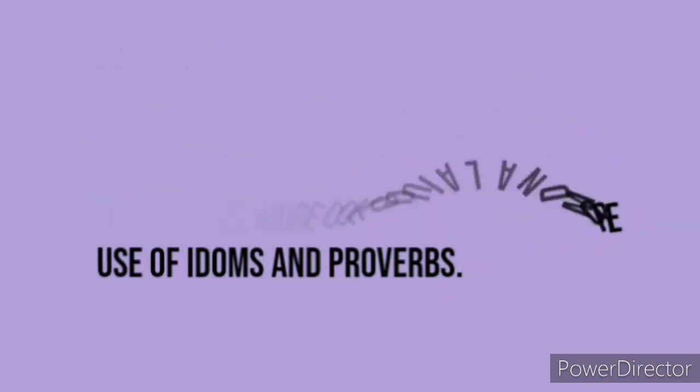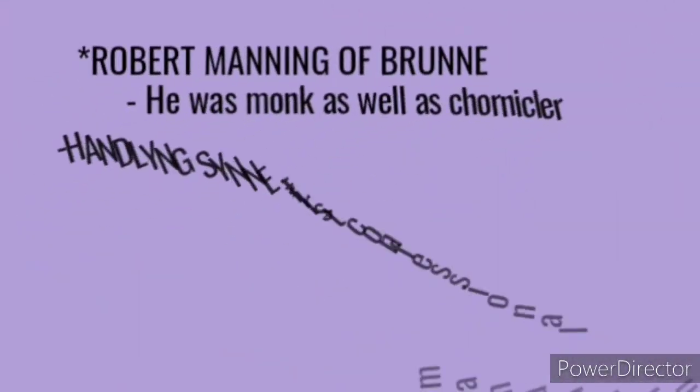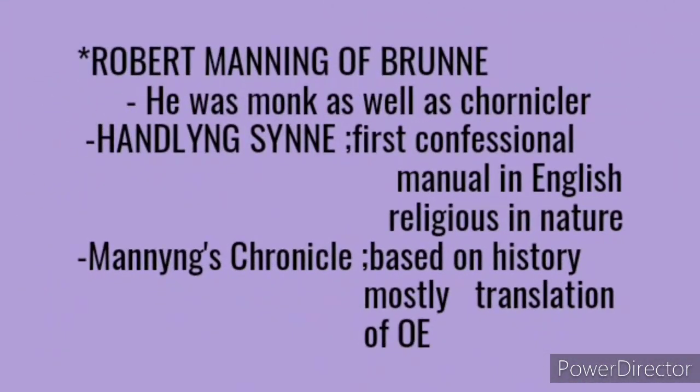Next, Robert Manning of Brunne. He was a monk as well as a chronicler. His works are Handlyng Synne and Manning's Chronicles. Handlyng Synne was the first conventional manual script in English and religious in nature. Manning's Chronicles consist of two parts and are largely based on history, and we can see mostly the translation of